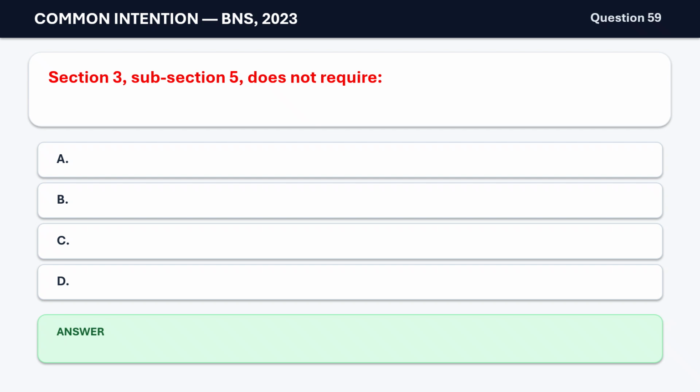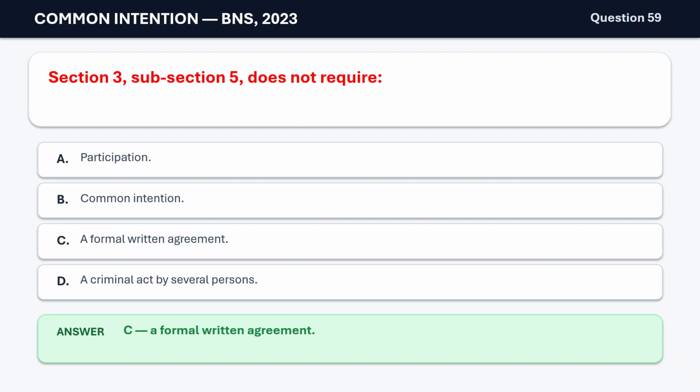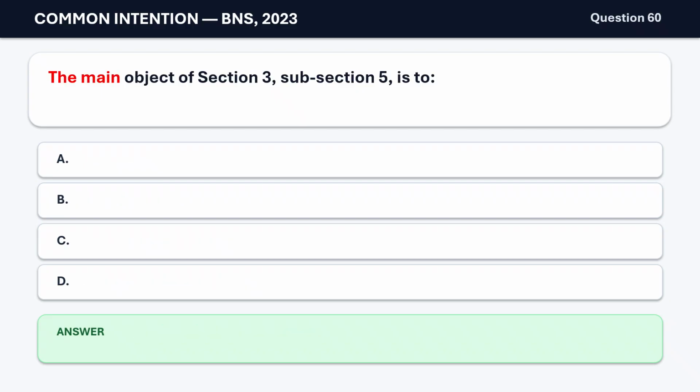Question 59. Section 3, subsection 5, does not require A. Participation. B. Common intention. C. A formal written agreement. D. A criminal act by several persons. The correct answer is C. A formal written agreement.